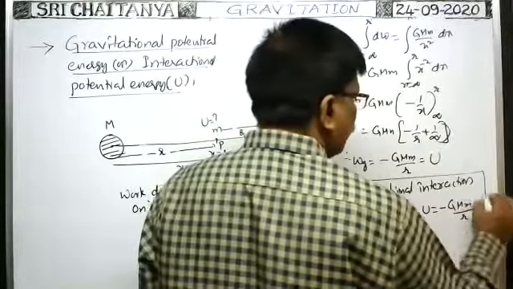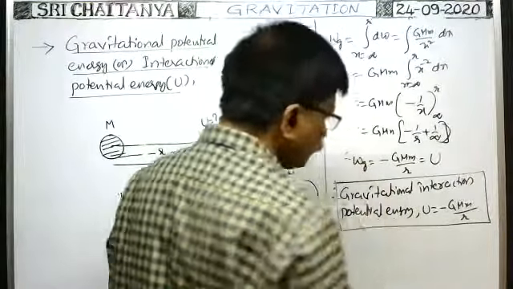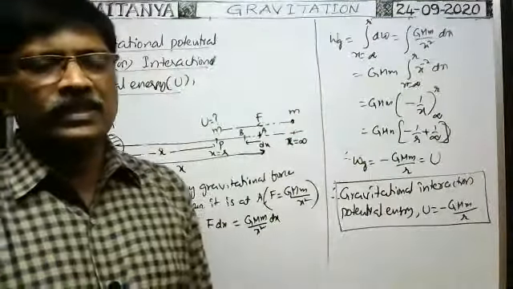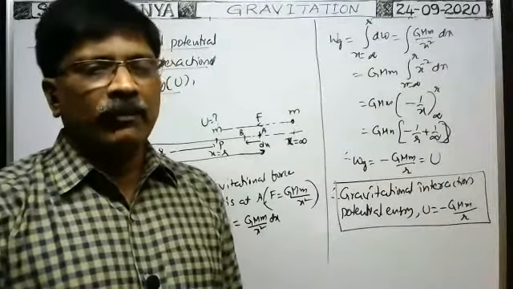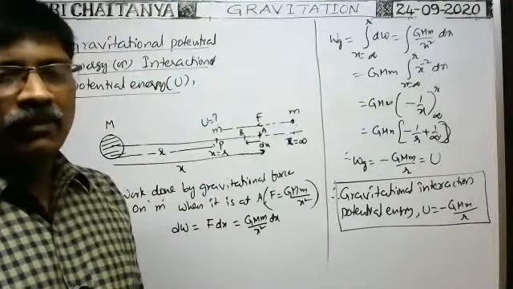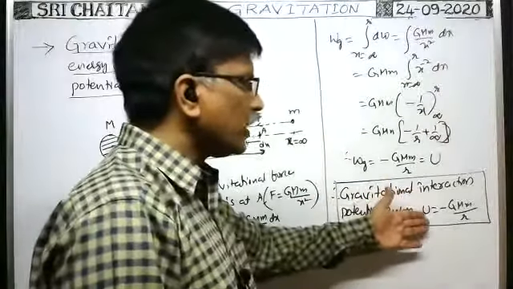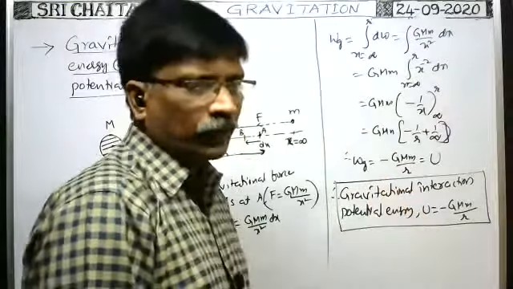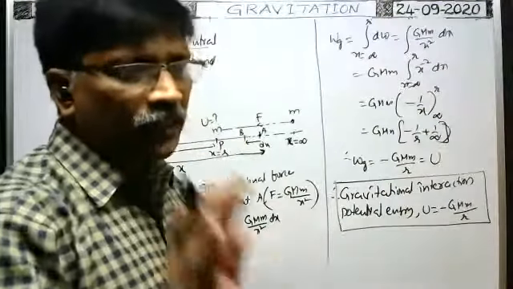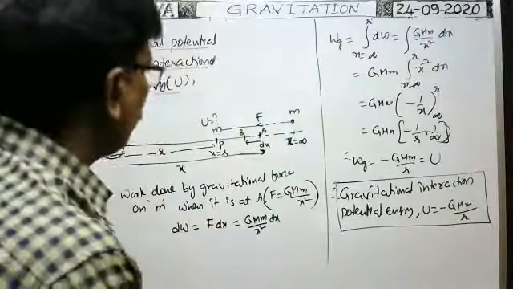It is a very, very important formula. Gravitational potential energy is always negative. As it is potential energy, the SI unit is joule only. You remember that point.